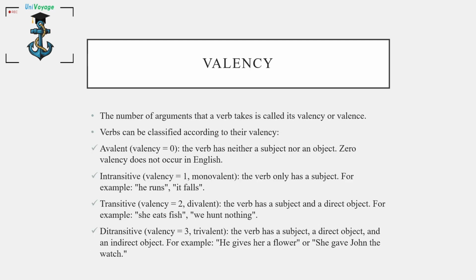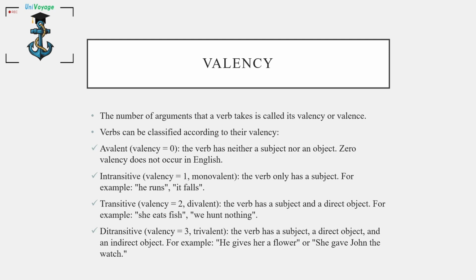Valency. The number of arguments that a verb takes is called its valency or valence. Verbs can be classified according to their valency. Avalent, valency equals 0. The verb has neither a subject nor an object. However, zero valency does not occur in English.